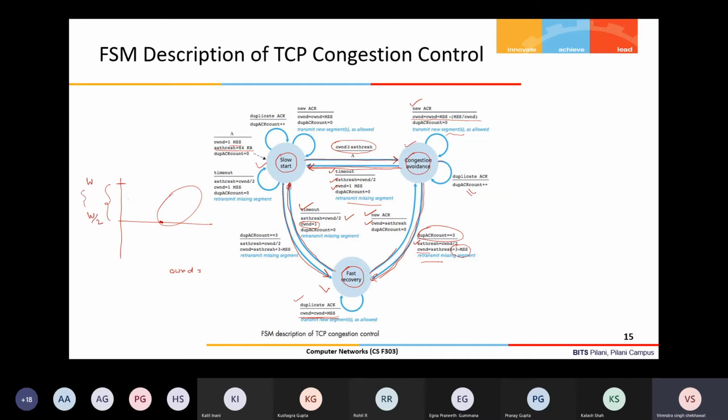So this region is vulnerable to, let us say, a drop. So you are increasing precautionarily. If you suddenly increase, it may be possible that a new drop will occur. So here you are taking precaution, increasing only 1 MSS per round trip time. This is a safe region. From here you can quickly ramp up to here, so that's why we say 1, 2, 4. We just double every round.